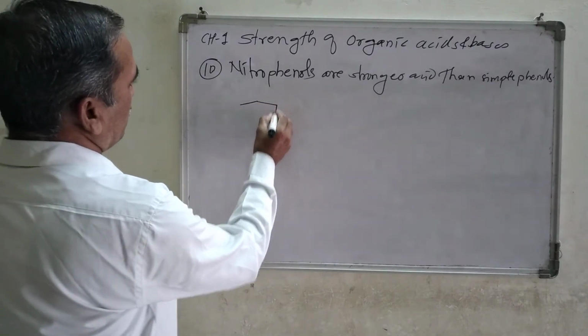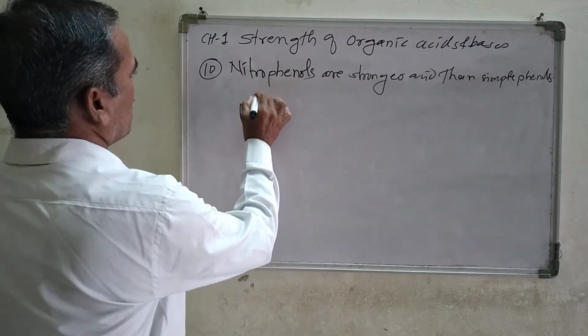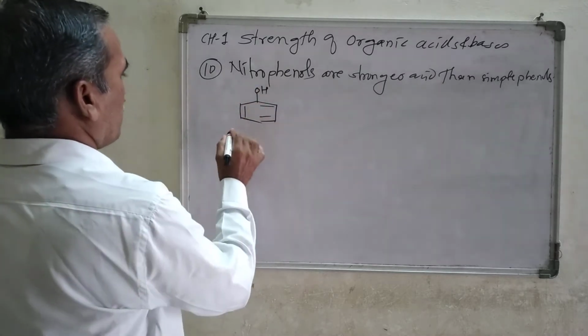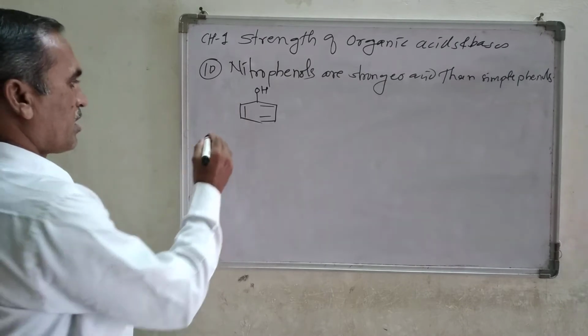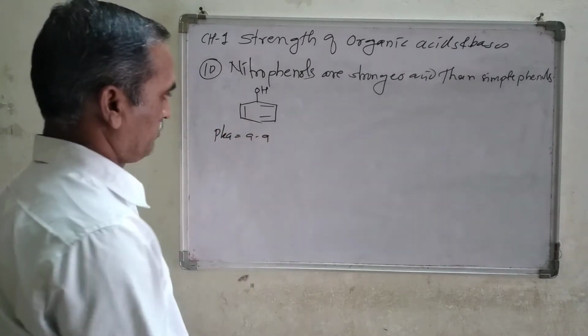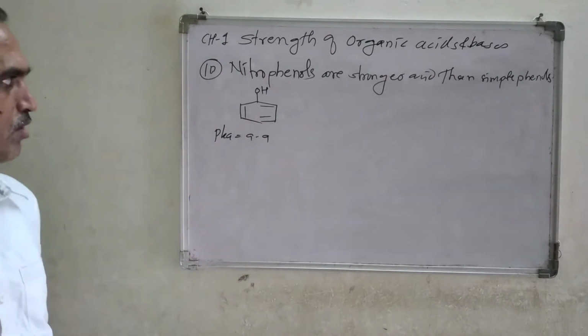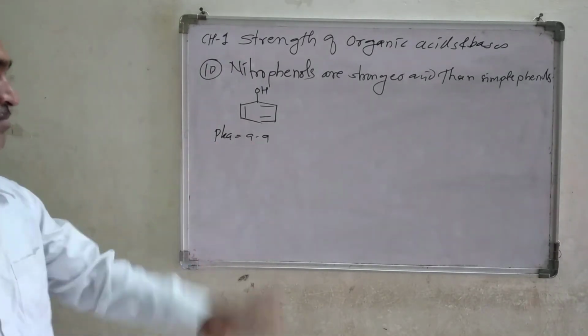Here is the simple structure of phenol, with OH. The pK value of this phenol is roughly 9.9.